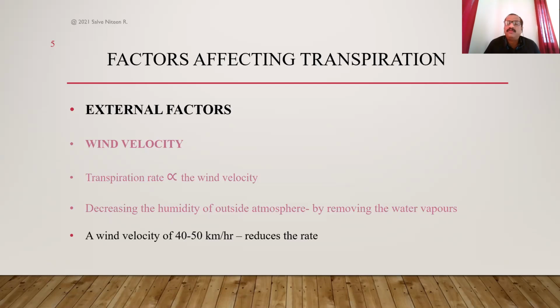But if the wind velocity is very high, 40 to 50 kilometers per hour, then in that case the rate of transpiration reduces, because 20 to 30 or 30 to 40 kilometers per hour is a moderate wind velocity for increasing the rate of transpiration. But if the velocity is very high, the stomata get closed, and due to closure of stomata, ultimately there is a reduction in the rate of transpiration. So wind velocity should be moderate, otherwise it will decrease the rate of transpiration. So that is the relationship of the factor wind velocity with the process of transpiration.